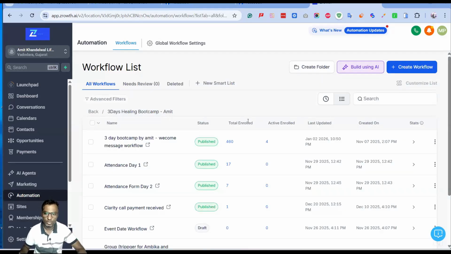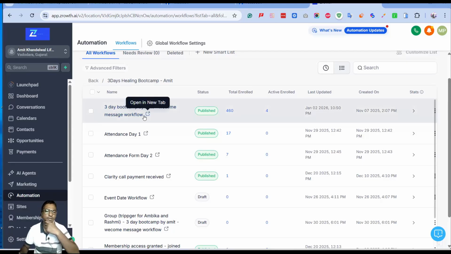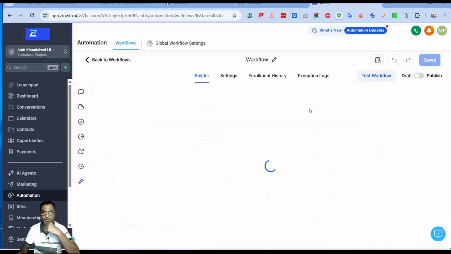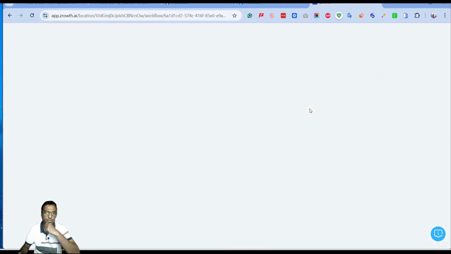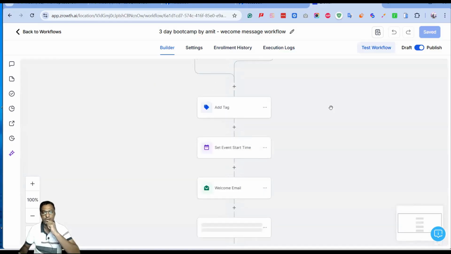All right, so we have all these workflows created depending on how the lead is going. This is the main one which we have right now, the 3-day boot camp welcome message flow. I'm going to open this one and show you how you can replicate it for yourself and have it working absolutely fine. Here we have added a trigger point for when somebody submits a form.